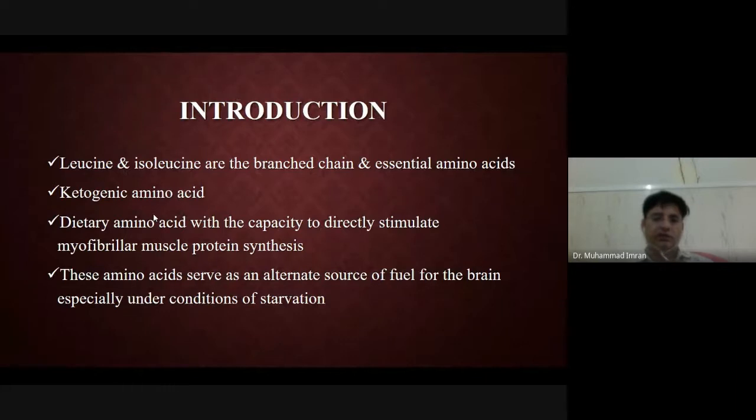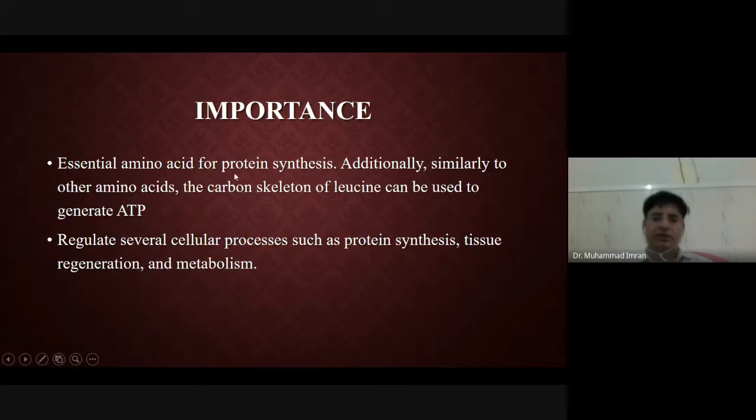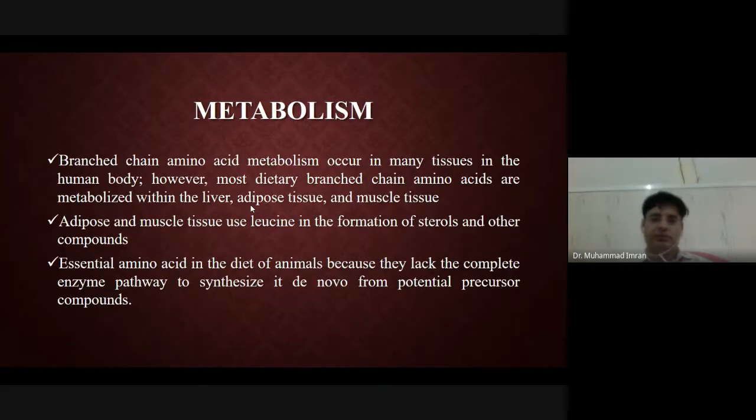So leucine, isoleucine, and valine are the branched-chain essential amino acids. Leucine is ketogenic, isoleucine is ketogenic as well as gluconeogenic. These amino acids have the capacity to directly stimulate myofibrillar muscle protein synthesis. They serve as alternative sources of fuel for the brain, especially under conditions of starvation. Why are essential amino acids important? Because our body cannot synthesize them, and they are very important for protein synthesis, regeneration and metabolism.